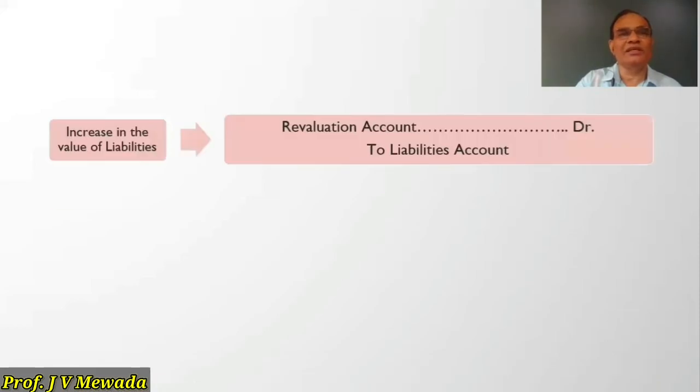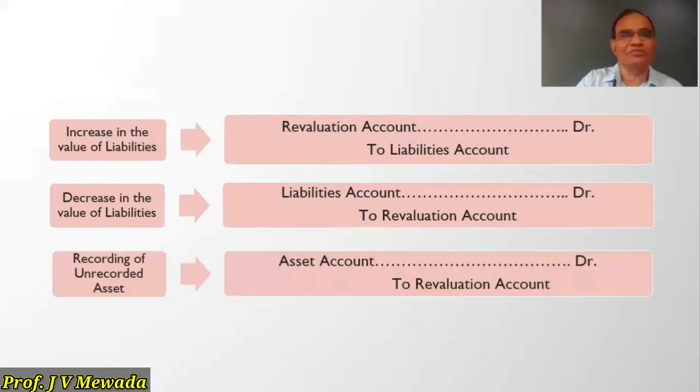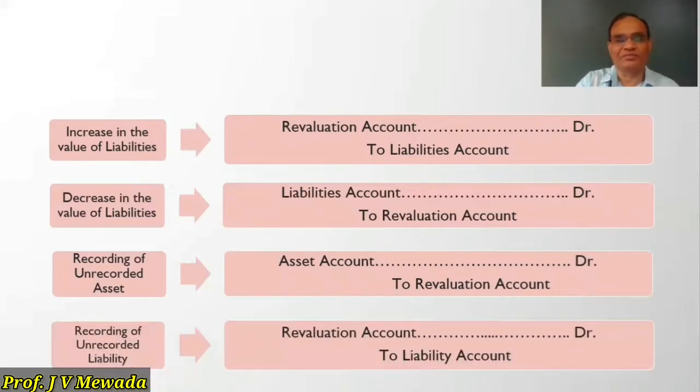Our third entry is increase in the value of liability, then revaluation account is debited and liability account is credited. Our fourth entry is decrease in the value of liability, so liability account debit to revaluation account. Then sometimes we are given in the adjustment an unrecorded asset. It was not present in the balance sheet, but now as per the adjustment, one new asset is there in the business. So asset account debit to revaluation account. In the same way, in the balance sheet there was no liability, but as per the adjustment, a new liability has taken place.